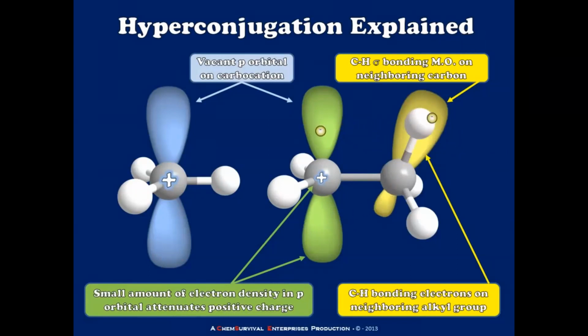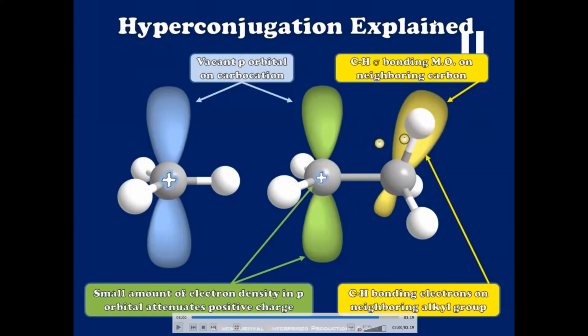Now, when the electrons are leaving the C-H bond, that means that bond is temporarily breaking. Is that right or not? If the electrons are leaving, and a bond consists only of electrons, then where will the bond remain, right? So temporarily, that particular bond is breaking. That is why we say it is no bond resonance. It is like resonance, but it is no bond resonance. Okay, so this is hyperconjugation.